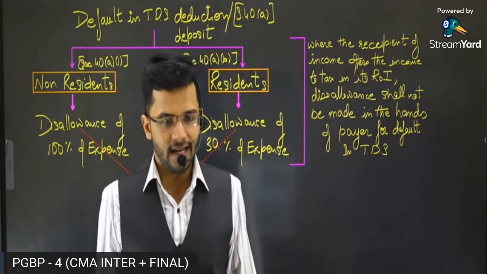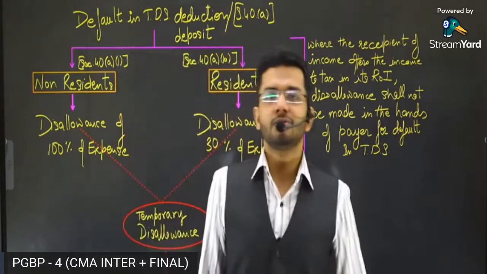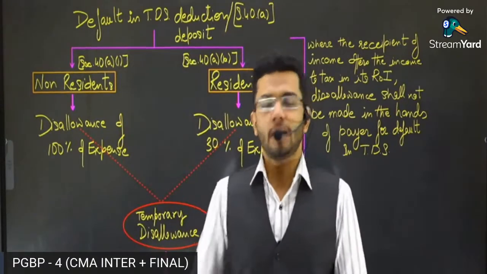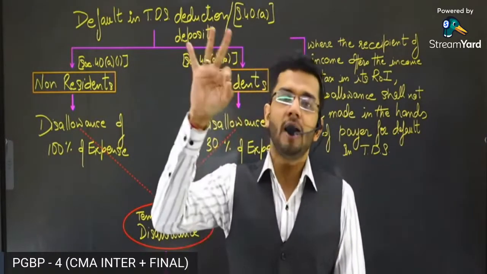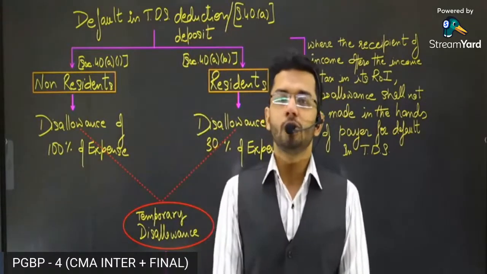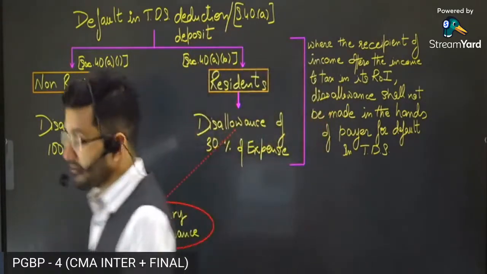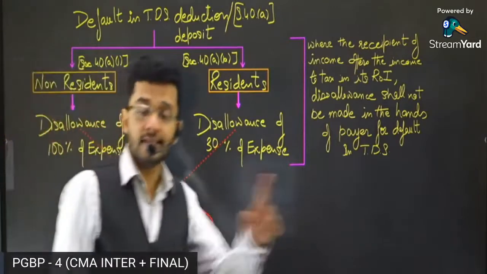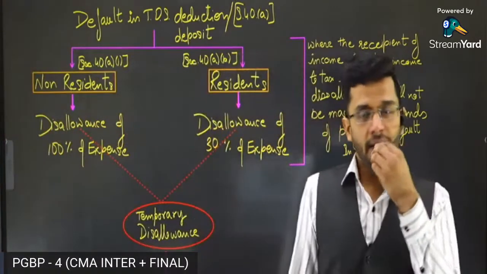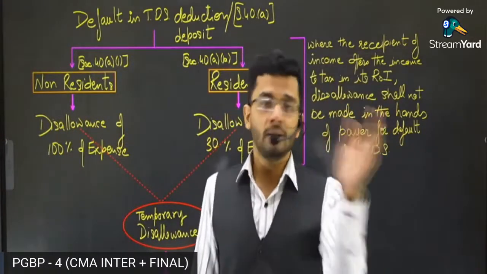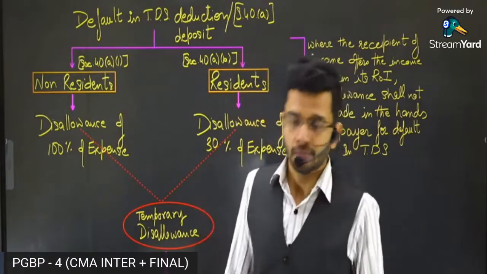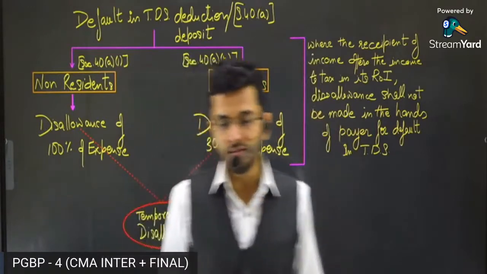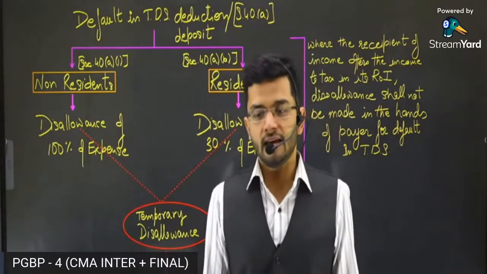Perfect, guys. All right, so welcome to this session of PGBP chapter quick revision. We have already completed the first three parts of the revision. This is the fourth part, guys. If you have not seen the first three parts, then please check out my YouTube channel and the playlist. All the parts are saved over there for the entire revision of PGBP chapter. And yes, today is the fourth and the final part.